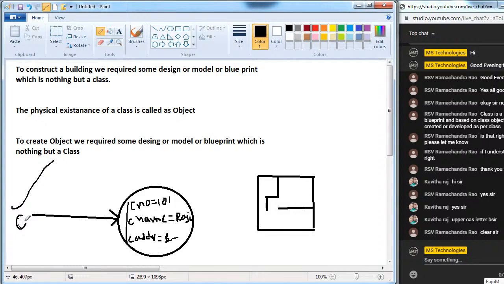The variable which can be used to refer the object. Reference variable in the sense, the variable which is referring to this object. The variable which can be used to refer the object is called a reference variable.